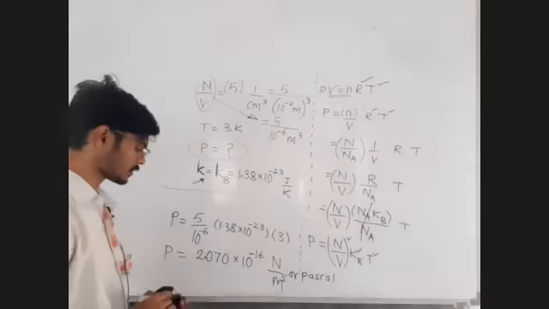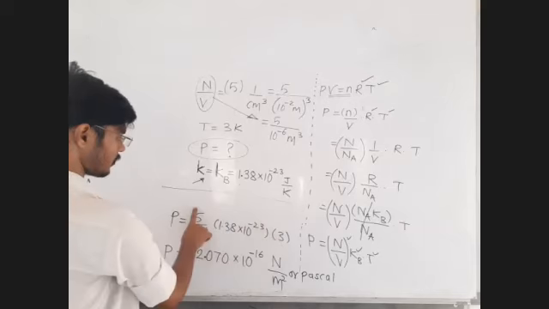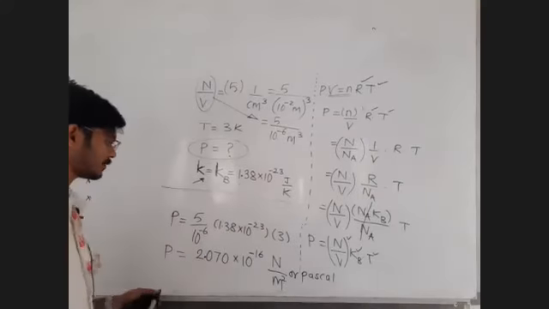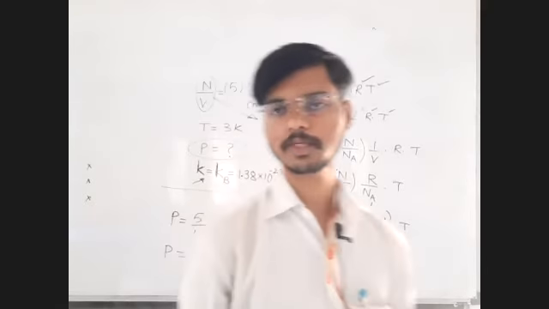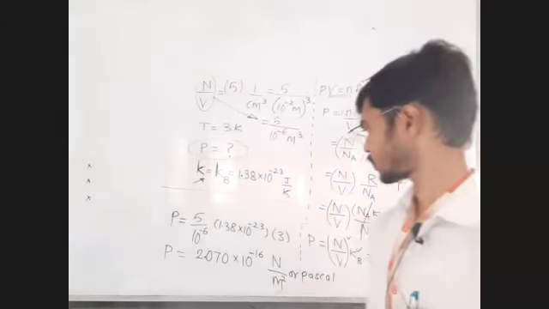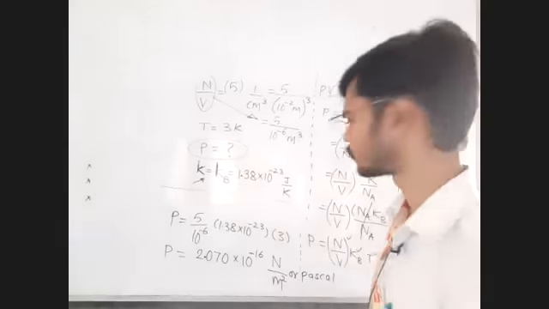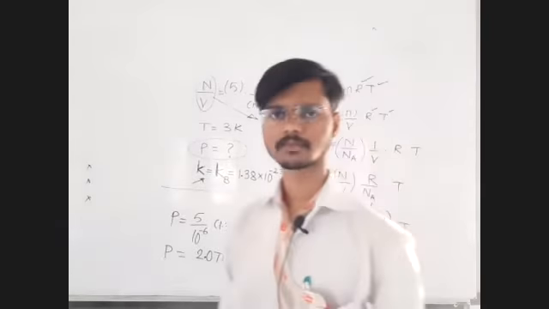See children, did you get the answer? 5 into 3 is 15. Multiplying 15 to this 1.38 is a simple task. Do it and tell me the answer whether I am right or wrong. Yes, most of the people are saying, sir, you are right. So it means that I am right. Okay. So shall we solve the next question now? Shall we solve the next question? Yes, good.